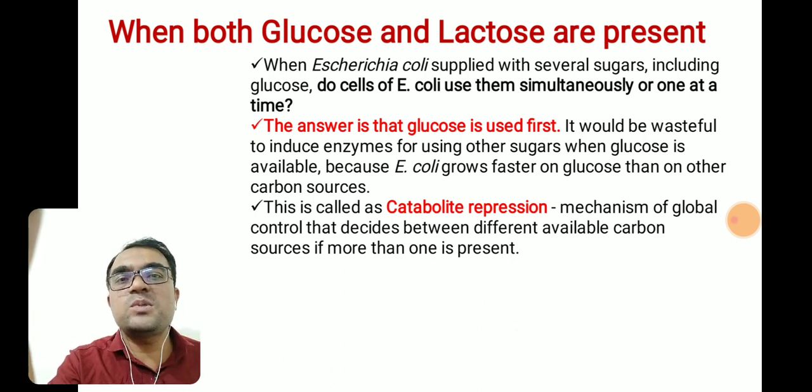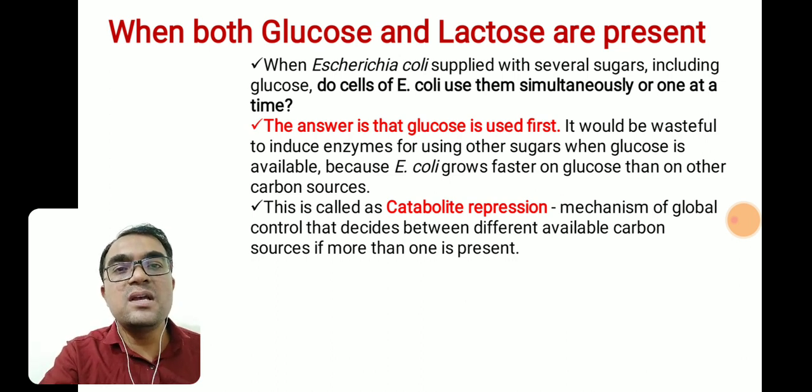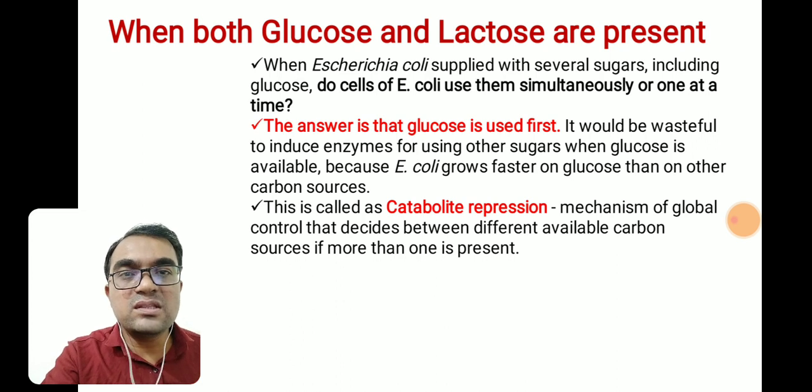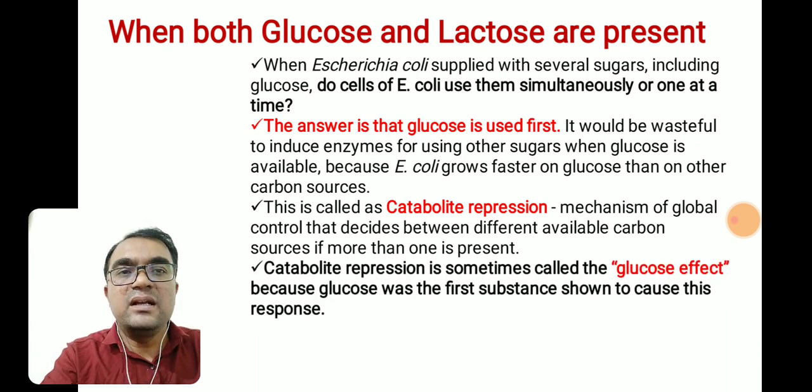If more than one carbon source is present, then catabolite repression decides which carbon source is to be utilized first. In this mechanism, what is the catabolite? Here glucose is catabolized. And why is it called catabolite repression? Because in the presence of glucose, the enzymes required for lactose utilization will not be synthesized. So in the presence of glucose, the lactose operon is repressed, and therefore it is called catabolite repression. Sometimes it is also called the glucose effect.